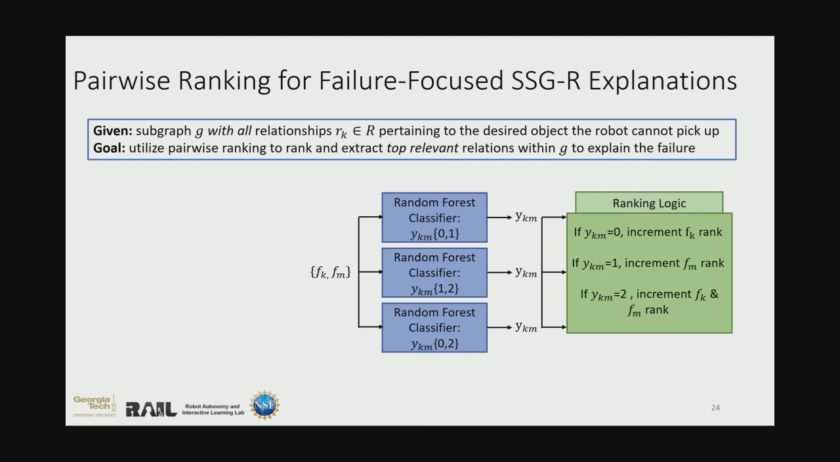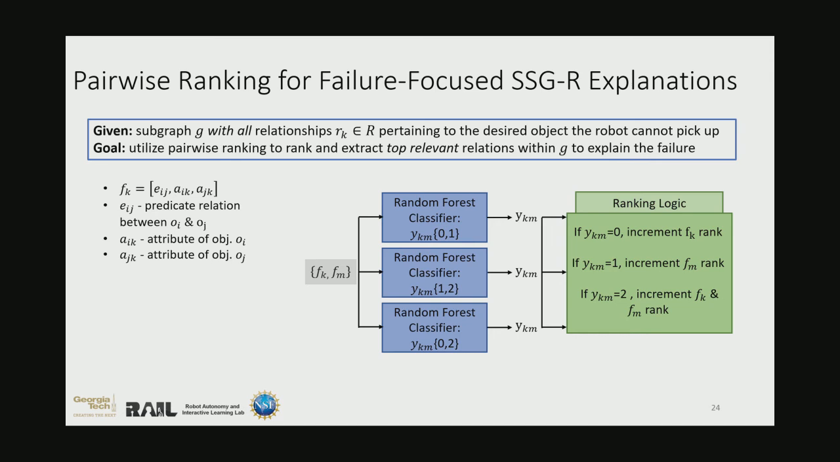Therefore, to generate these SSG-R failure-focused explanations, we leverage pairwise ranking, where each relationship in subgraph G is ranked by the relevance to the cause of failure. On the right here, we summarize the workings of the pairwise ranking algorithm. Let f_m and f_k represent the feature vectors for their corresponding relationships r_k and r_m that we wish to rank.